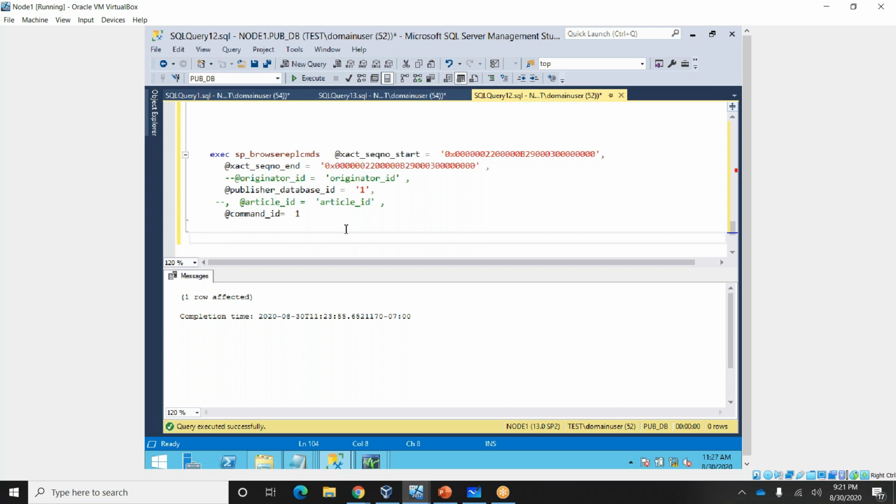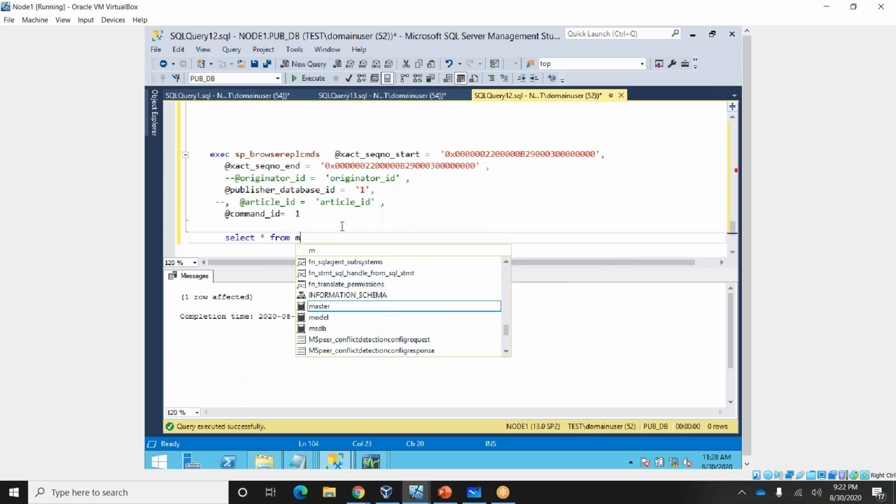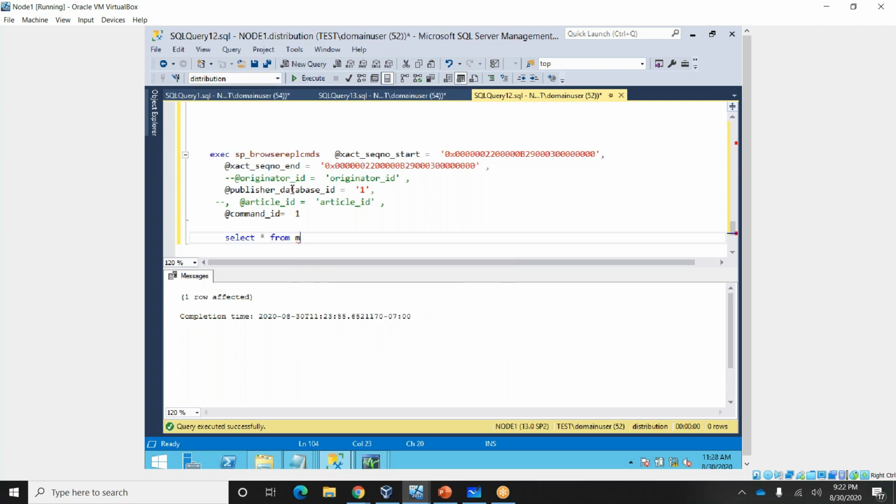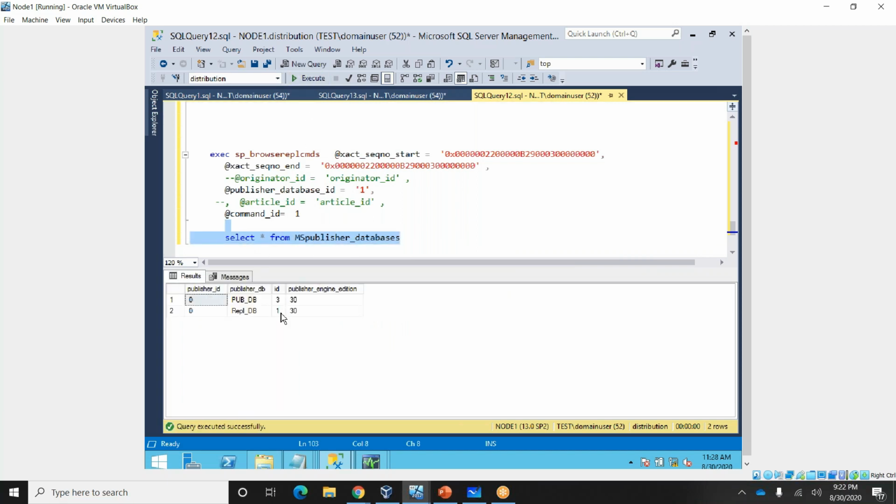What is the publisher database ID? Select star from MSpublisher_databases; you can check it there. From there you can find out the publication DB ID, which is 3. Now you can run this.